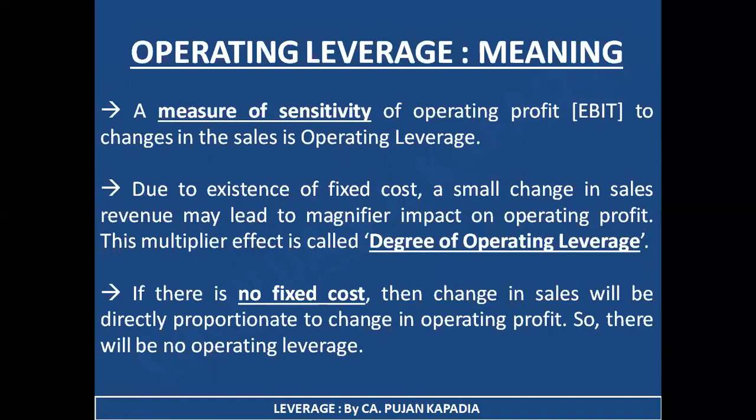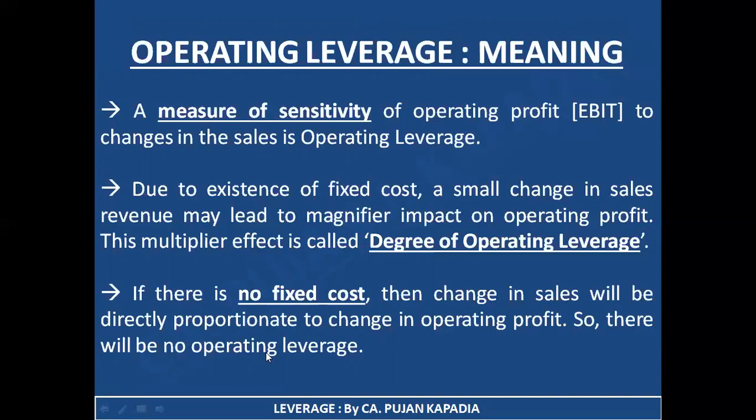That is, you are having this magnifier impact only because of the existence of fixed cost. If there is no fixed cost, we are not going to have any kind of operating leverage. This is what I have mentioned in the third point. If there is no fixed cost, then change in sales will be directly proportionate to change in operating profit. As I have told you, the amount of my contribution and the amount of my EBIT is going to remain the same if I am not having any kind of fixed cost. So if that is the scenario, then there will be no operating leverage.